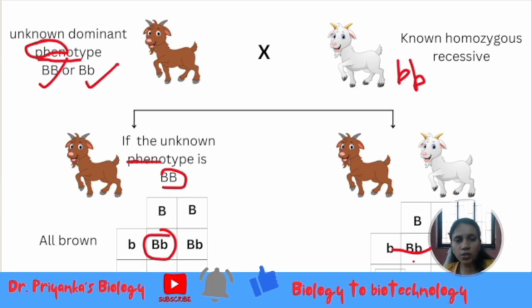So we have two capital B small b and two small b small b. That means two will be brown and two will be white, so the ratio will be 1:1. That is the difference between the test cross of the dominant types and the recessive types. So this you have to keep in mind.